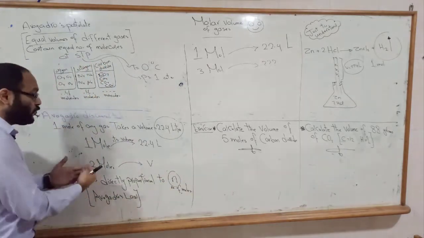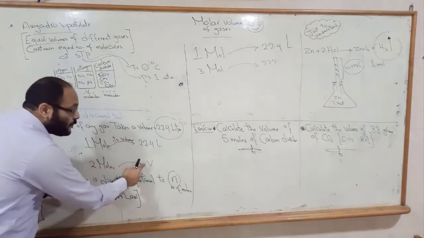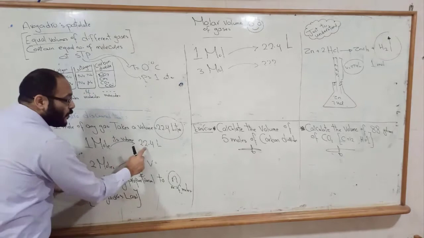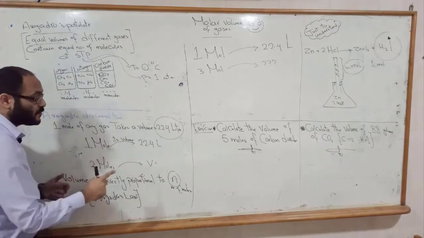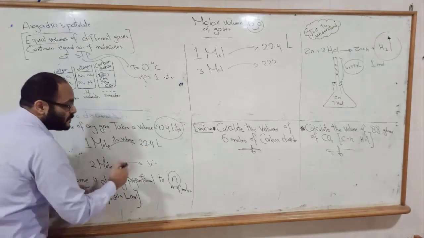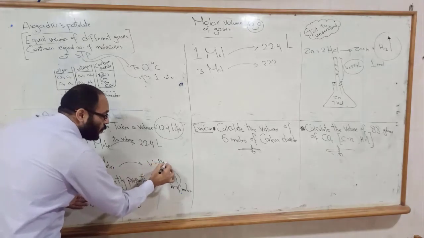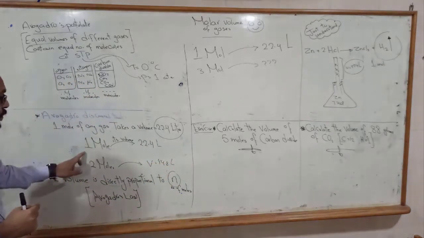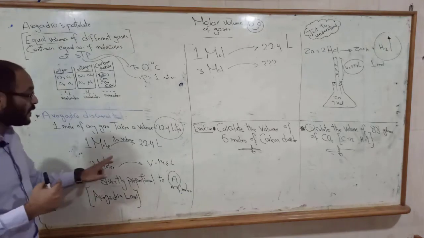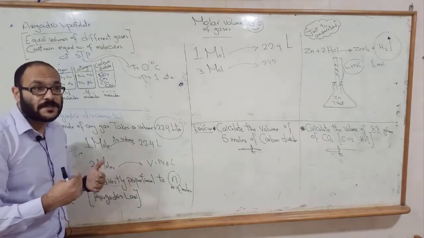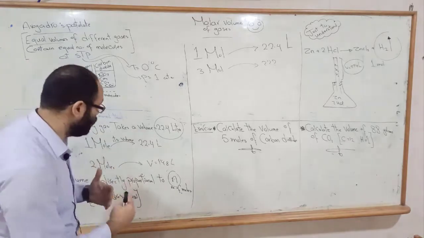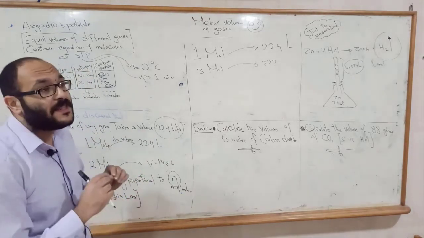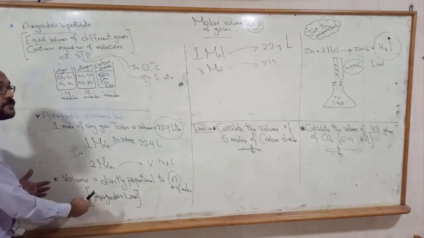And if we have 2 moles, its volume will be, since 1 mole equals 22.4 liters, the volume of 2 moles equals 44.8 liters. So if the number of moles increases, also the volume increases. There is a direct relation between volume and the number of moles, and that's called Avogadro's law.